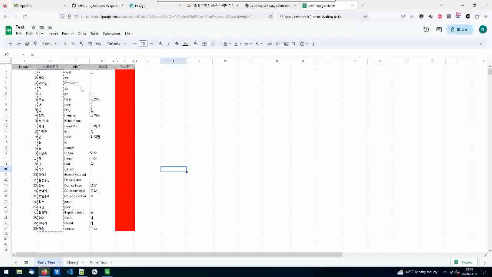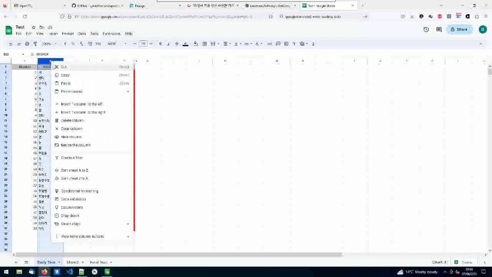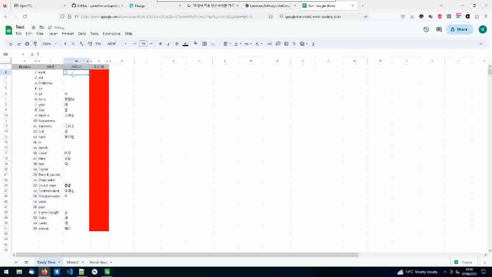And then at the end of each day, once I've done what I need to do to try and memorize all this, I hide this column, and then I go in here and I type in the Hangul, which I don't know at the moment, so type any old thing and it comes out red. But you can see that, well, this is how I'm doing it.